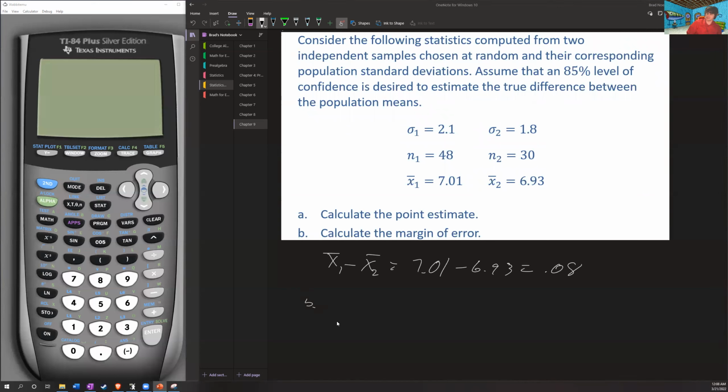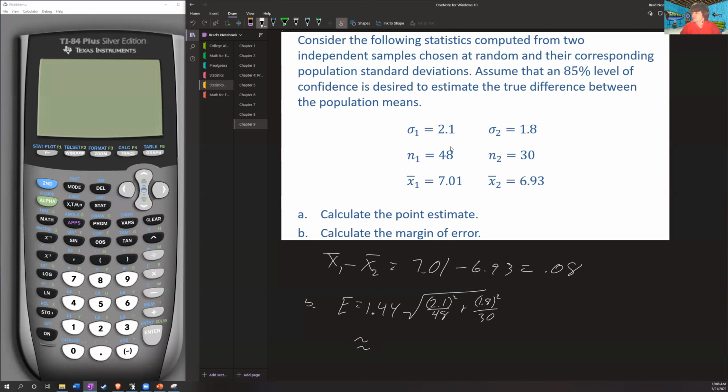B wants us to calculate our margin of error. So this one is just going to be our E equals Z sub alpha over 2. Now, looking at my table, Z sub alpha over 2 for 85% is 1.44 for this 0.85 times square root sigma 1 squared. Sigma 1 is 2.1, so 2.1 squared over n1, which is 48, plus sigma 2 squared, 1.8 squared over, this is 30.